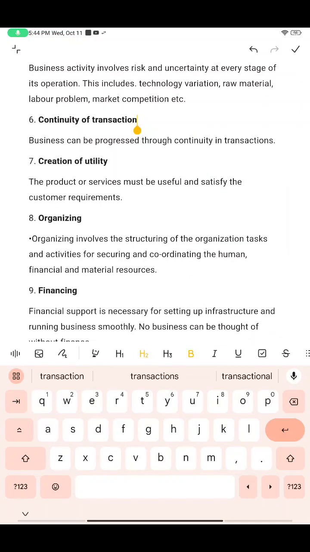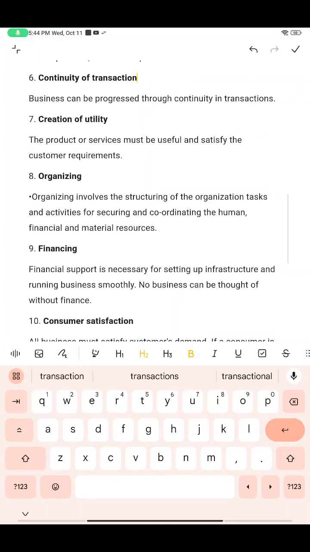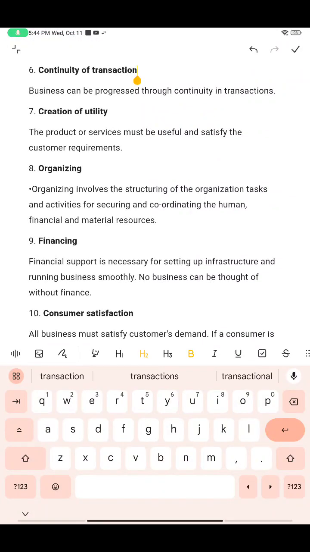And creation of utility. So you have to create a product or a service that will be useful to the people, and it will satisfy the customer requirements, right? If you just create a product which you feel is very useful for you, and at the same time it is not useful for any other people, and it does not satisfy the customers, then it's of no use, right? So creation of utility. Whatever product you are creating, it should be worthy.